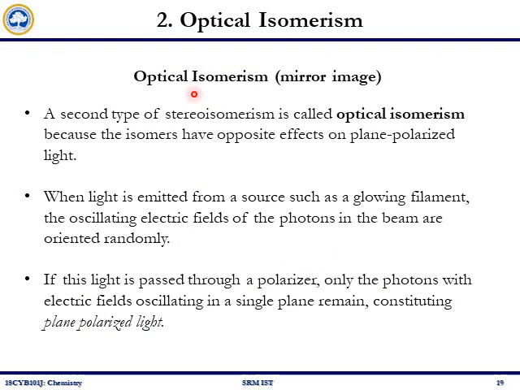So now we discussed structural isomerism and geometrical isomerism. Next we will see optical isomerism. Optical isomerism is another type of stereoisomerism in which the isomers have an opposite effect on plane polarized light. So if we pass plane polarized light through these isomers, it will rotate the plane polarized light in an opposite direction.